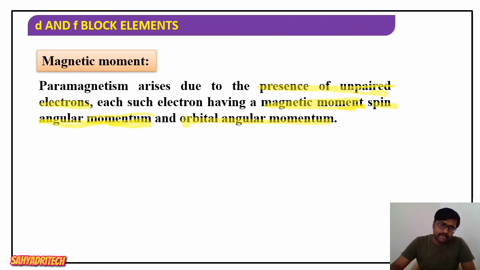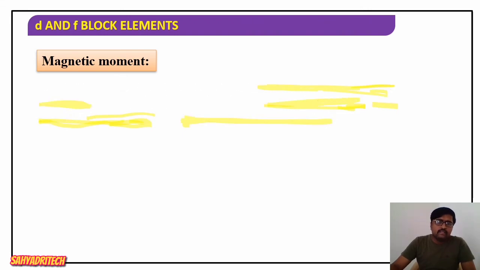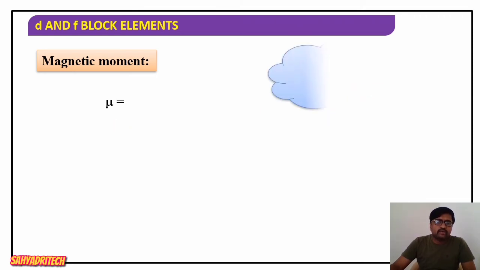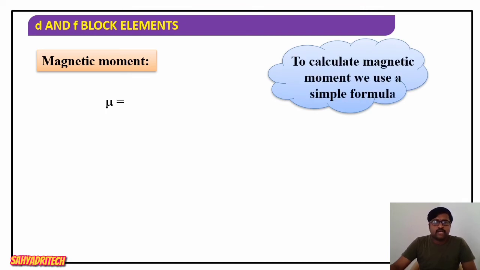Now if you consider the magnetic moment of a material, how are we going to calculate it? The magnetic moment can be calculated with a simple formula. What is the formula? Mu is equal to the square root of n into the bracket n plus 2.